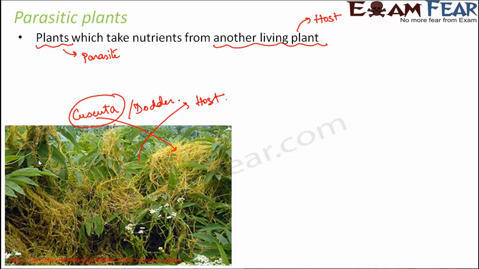These plants have root-like organs that penetrate into the stems of the host plant, and through those root-like organs they derive water and all other nutrients from the host. So these plants, especially the dodder, do not have chlorophyll. In fact, even if they have it, it is very little, which is not enough for photosynthesis. So this is one example of a parasitic plant.